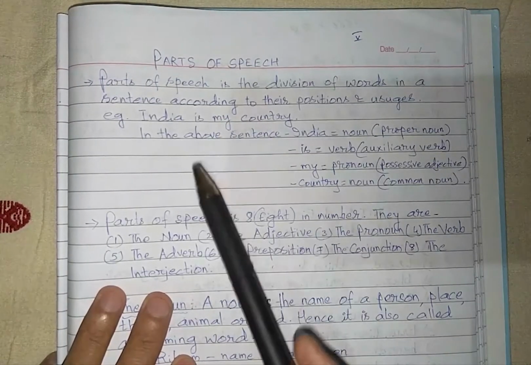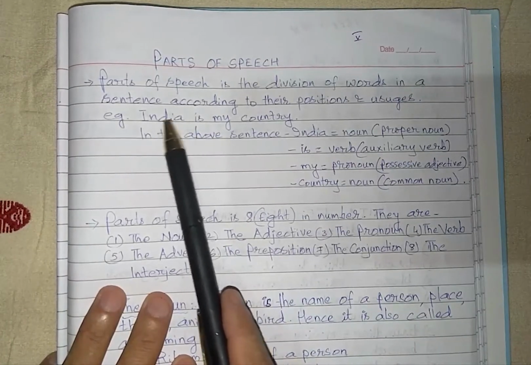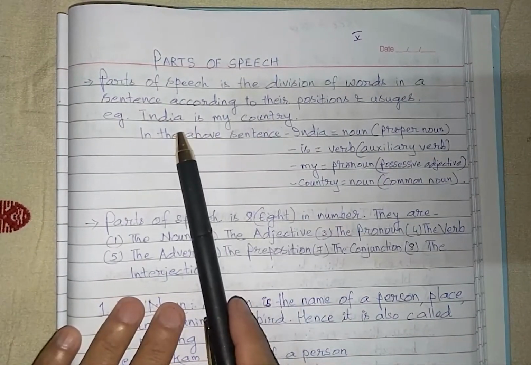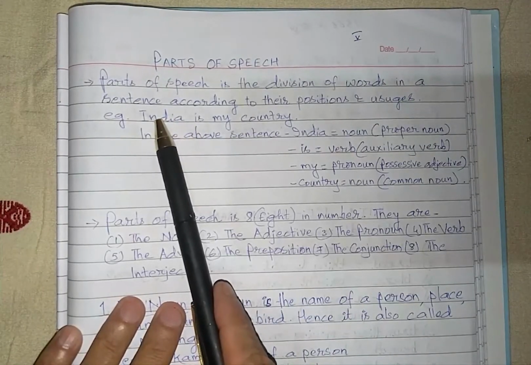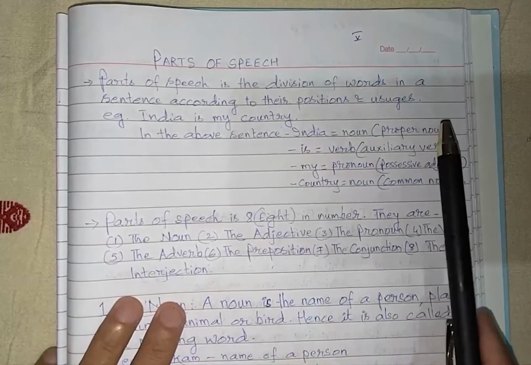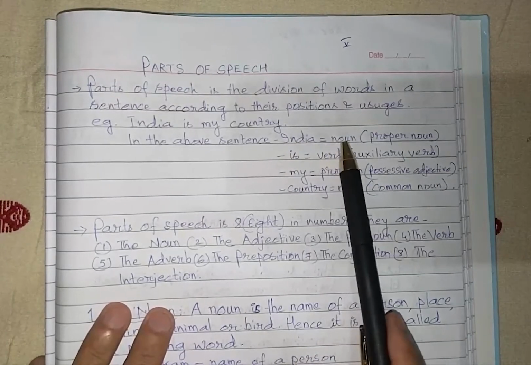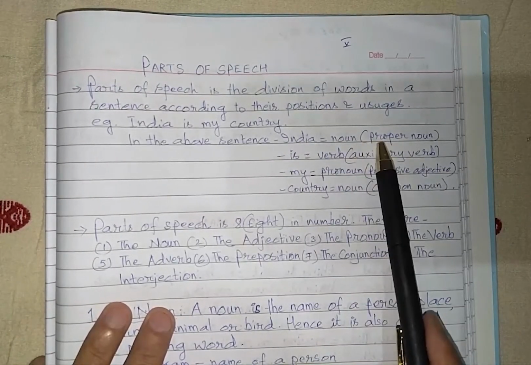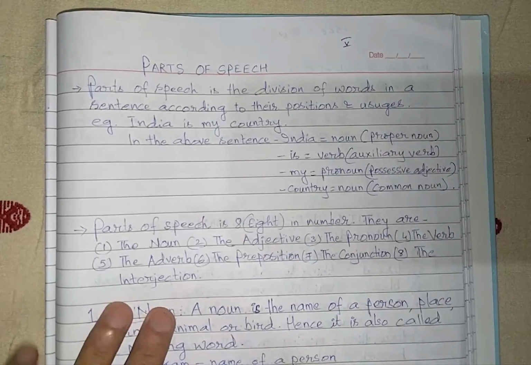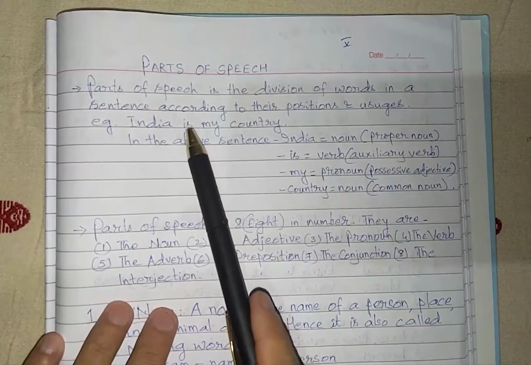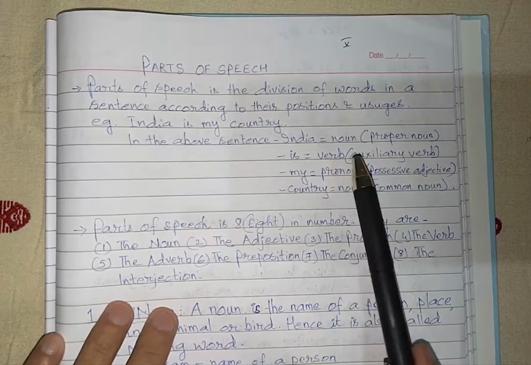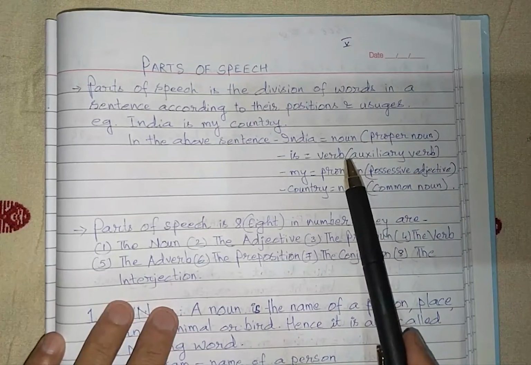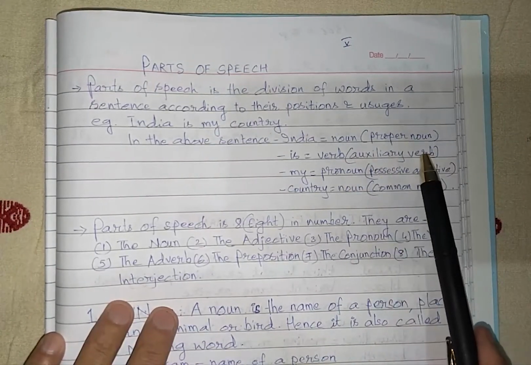Now you see, when we divide this sentence word by word, if we talk about this particular word India, India is a noun, and to be more correct and specific, it is a proper noun. Then the next word is. So is a verb, and to be more correct, it is an auxiliary verb.